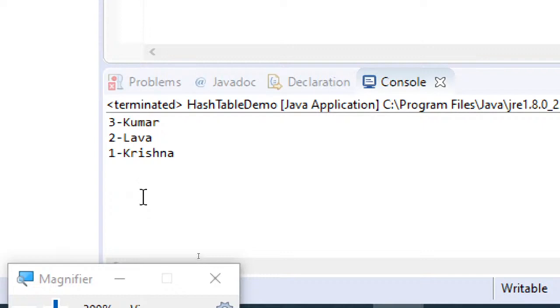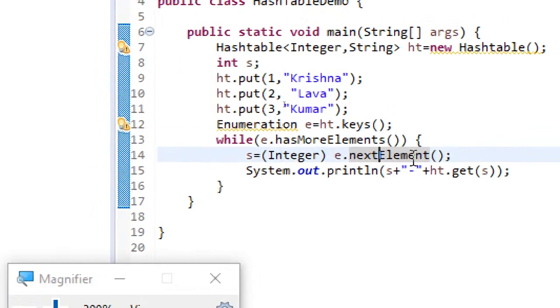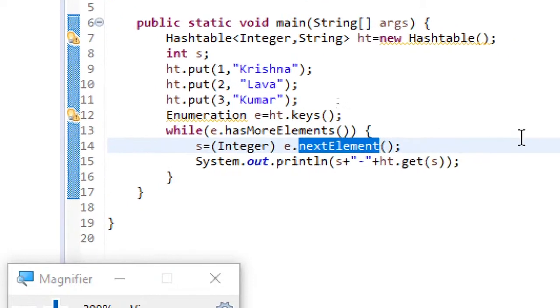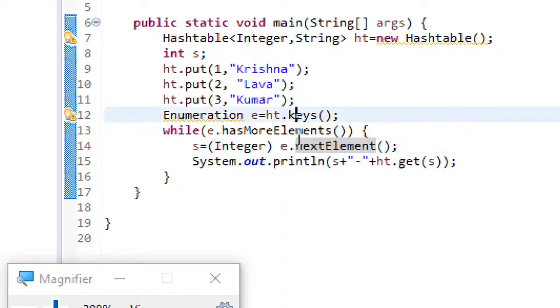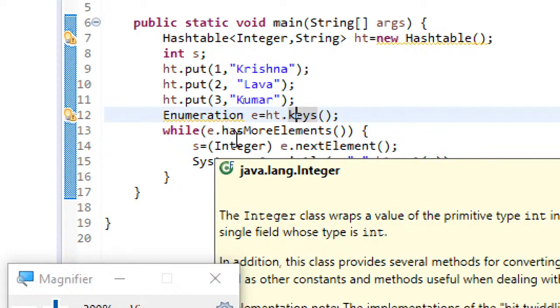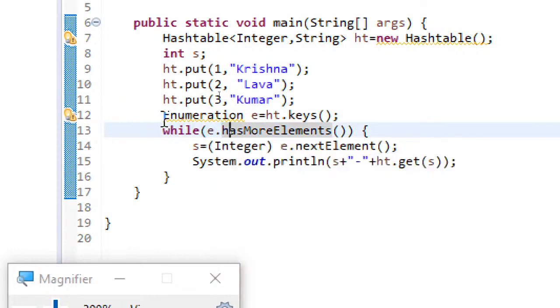So it is giving me key and value in combination. So this is how you have to perform. Casting is a must when you are iterating over keys, otherwise it will directly iterate over elements only. When iterating over keys, casting has to be performed when you are returning the next element. So this is how you will use enumerator along with the hash table.